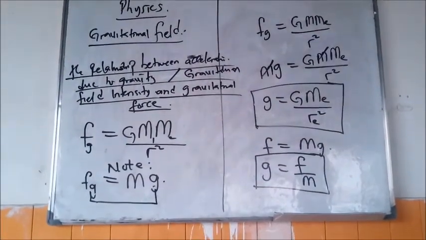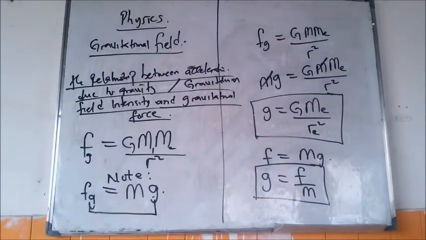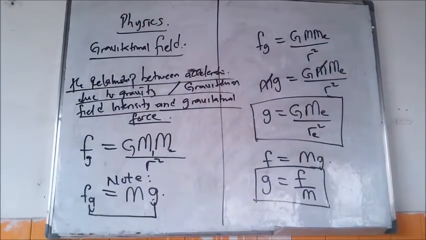Gravitational field intensity or acceleration due to gravity, they are all the same.